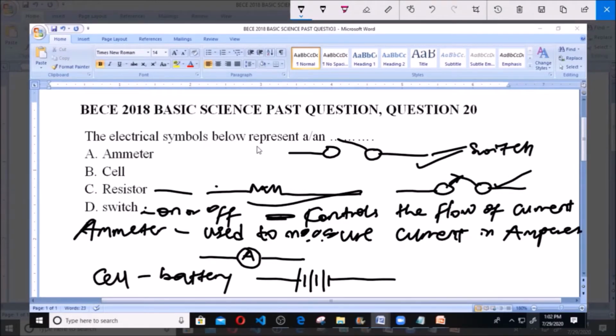Like I told you, this is the symbol of a cell, this is the symbol of current, and this is the symbol of the resistor. But this is the symbol of a switch. So our answer is D, switch.